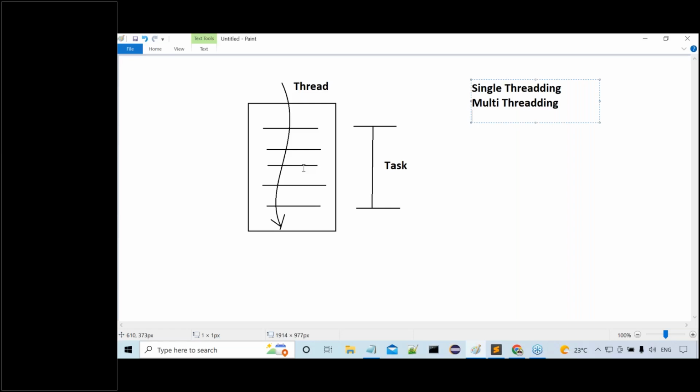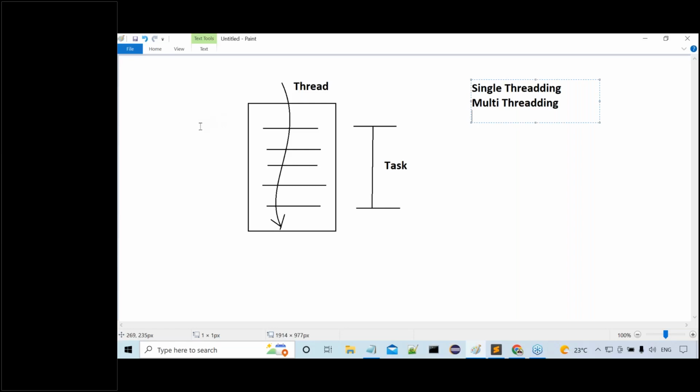So what is the meaning of it now? A single thread at a time is executing our program. That means all the threads are executing our program in a sequential manner, one after another. Am I right or not? Sequential execution is followed by single threading.